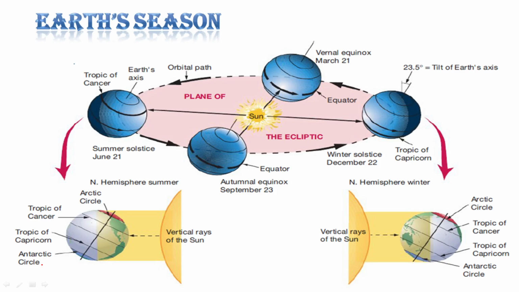Okay, so these two positions are called solstice, whereas these two positions are called equinox.